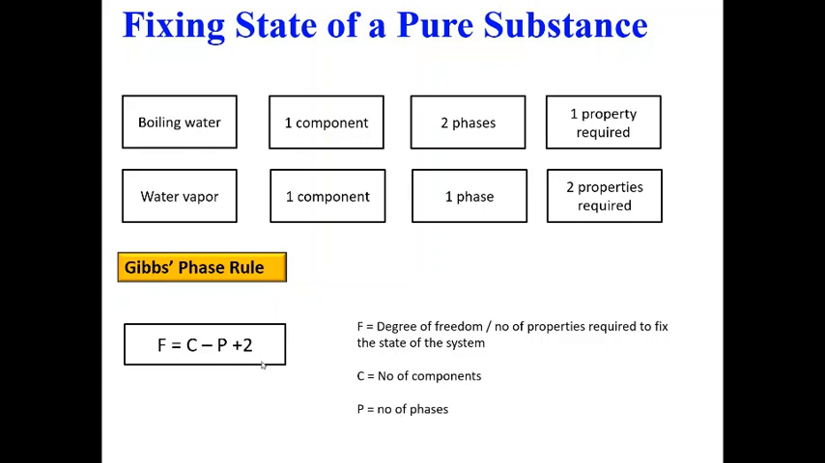Okay, so let us try to use this equation for these examples. This is your C, this is your P, the number of phases, and F is the degree of freedom, or properties required. So if I put this equation here, I have C minus P plus 2 is equal to F. You can verify this in these two examples. In other examples also, if I know the number of components involved and the number of phases, I can calculate the degree of freedom F using this Gibbs phase rule.